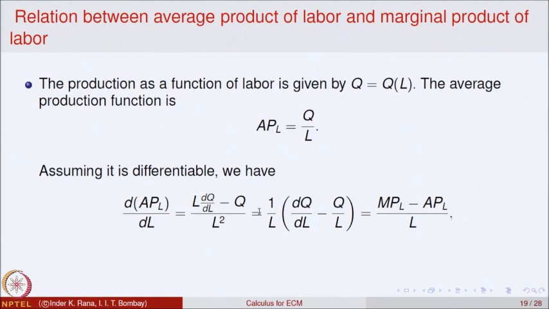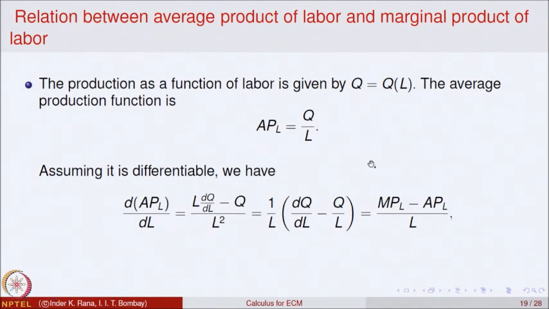Once you simplify that, there is 1 over L dQ by dL minus Q by L. Now, dQ by dL is the marginal of production, right. So, it is MPL minus APL divided by L. Here Q by L is the average, so the average production function is given by this, that is AP of L.